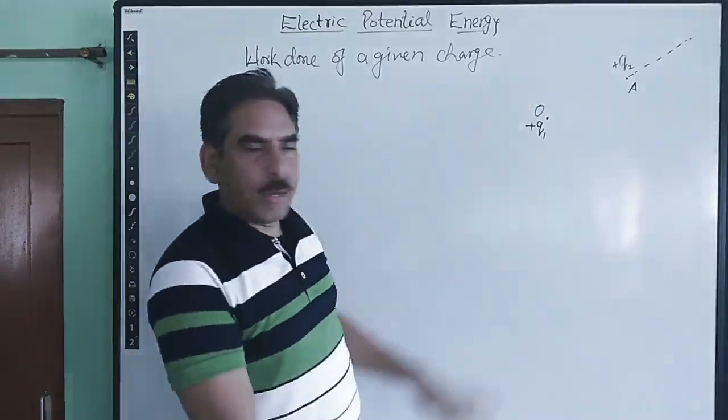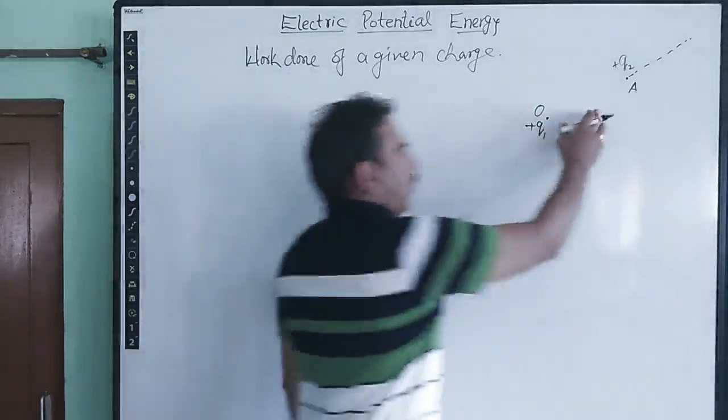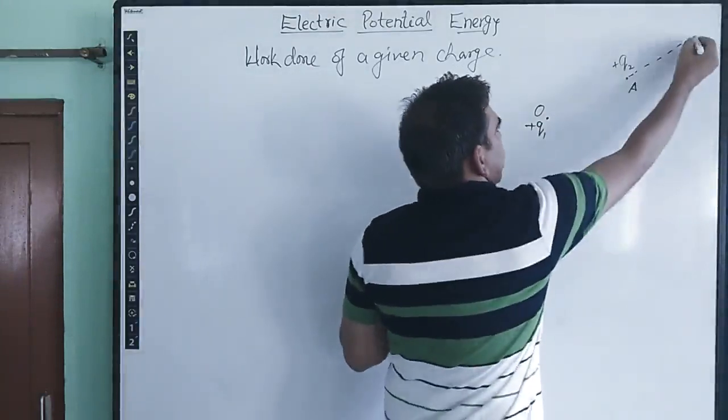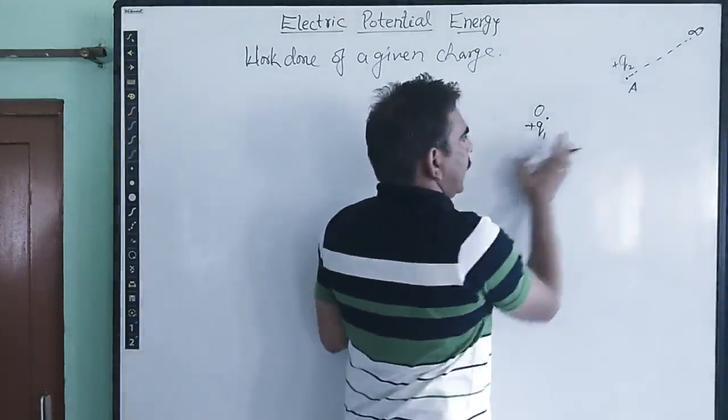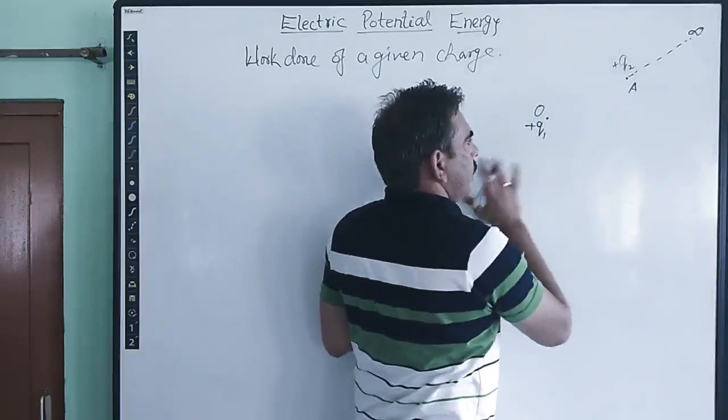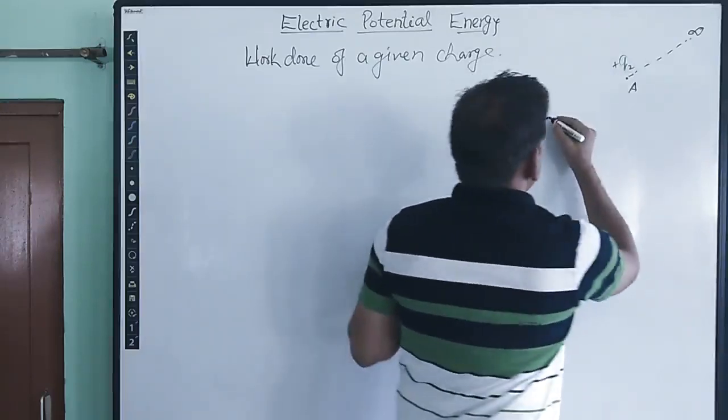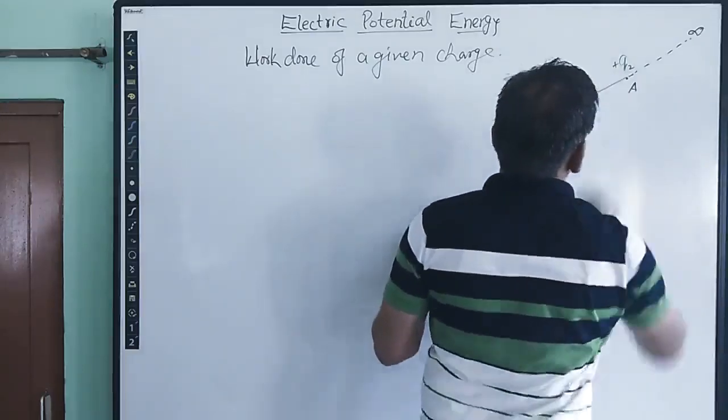We are bringing q2 amount of charge to position A from infinity within the electric field of the given charge q1. This distance is, for example, r.